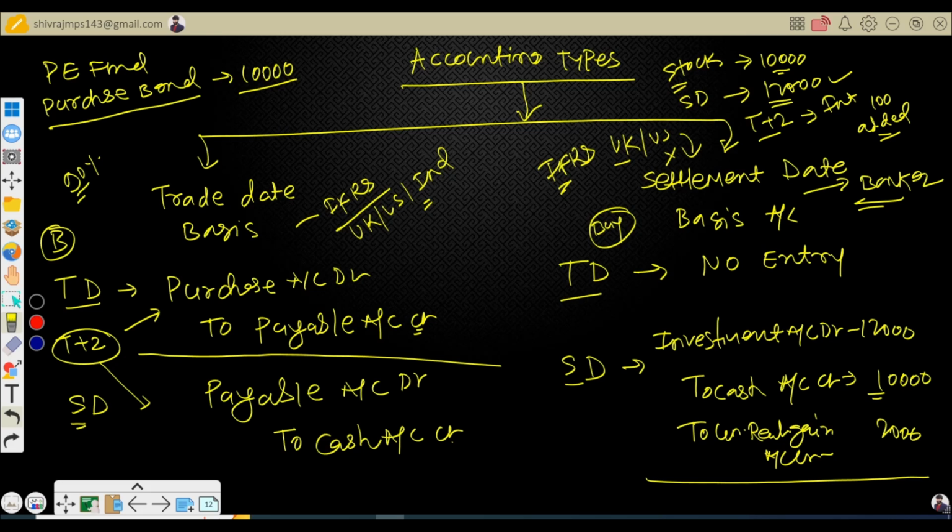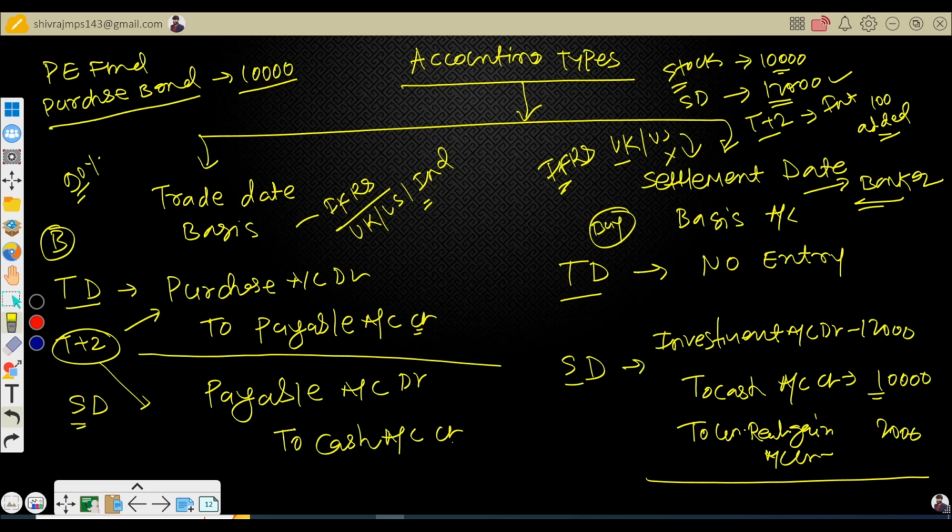If you see, the bank never records dues. Let's say you owe me fees of 15,000, and my fees are due from you. The bank will not record the due amount anywhere on the statement. I'll record it, because a particular trade happened between you and me, not the bank. That's why the bank will not record anything on the trade date. The bank will directly record that amount when it receives it, which means on settlement date. So when you make my payment, only then will the bank record it.